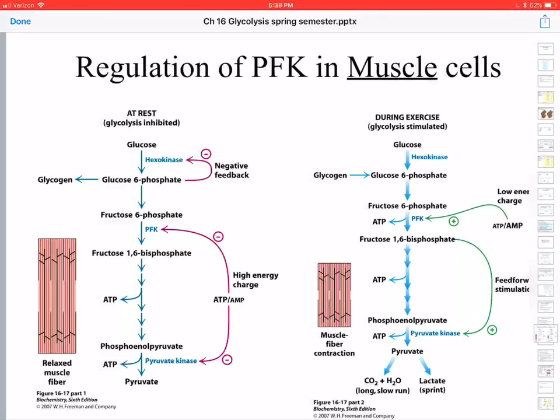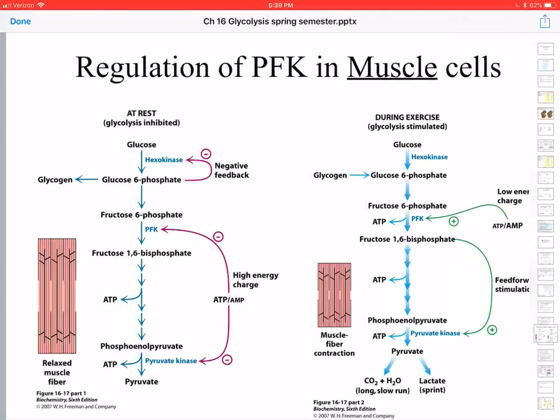So this is an example of negative feedback inhibition. Oftentimes it's the last reaction in the pathway that comes back and inhibits the first enzyme, but in this case it's the immediate product of that enzyme that inhibits it. So hexokinase has an active site for glucose, and a regulatory site for glucose 6-phosphate, which inhibits it.